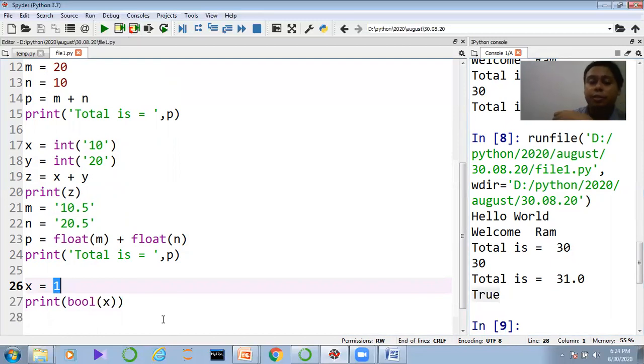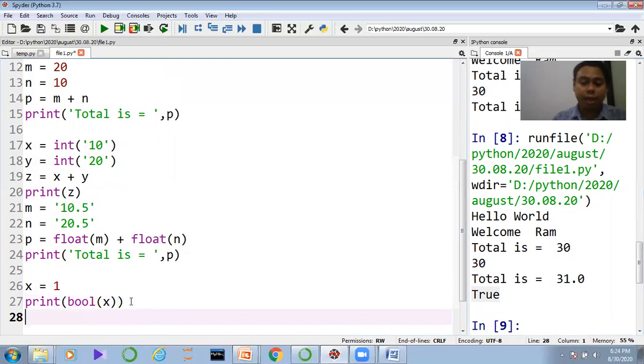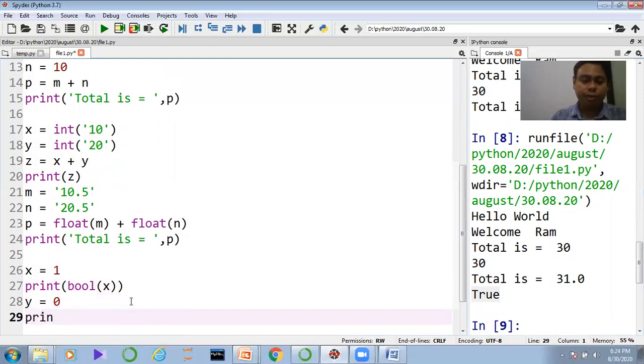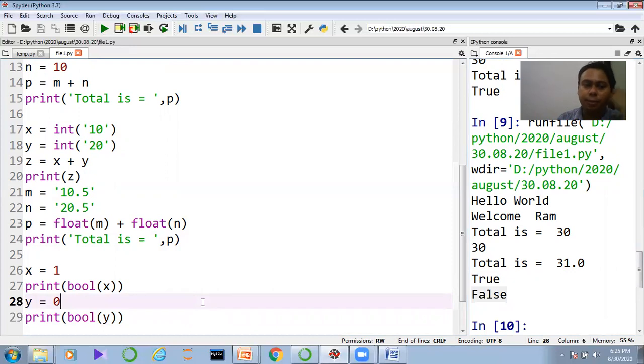Why is 1 converted into True? I am calling the bool function. Bool means Boolean, and by using bool we are able to convert the 1 into True. But if you have y equal to 0, and you want to convert this, print, I am taking the bool and passing y as a parameter. I am executing the code. What can we get? We get False. So that is basically the basic data type operation, guys.